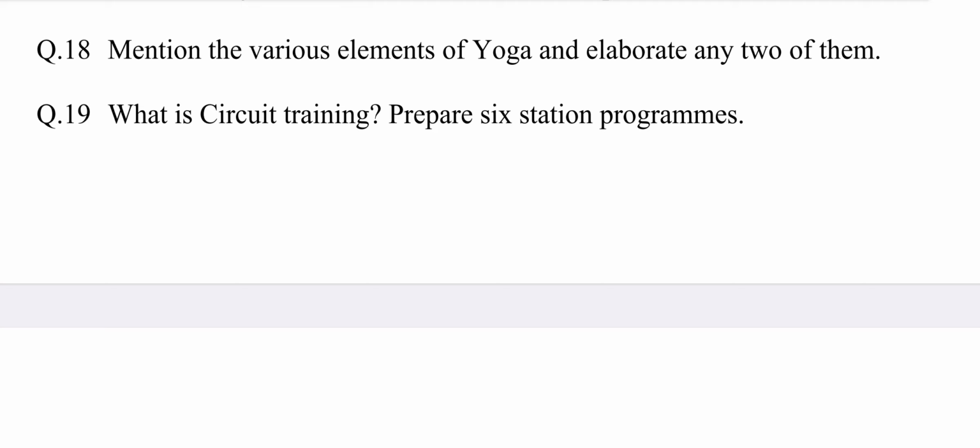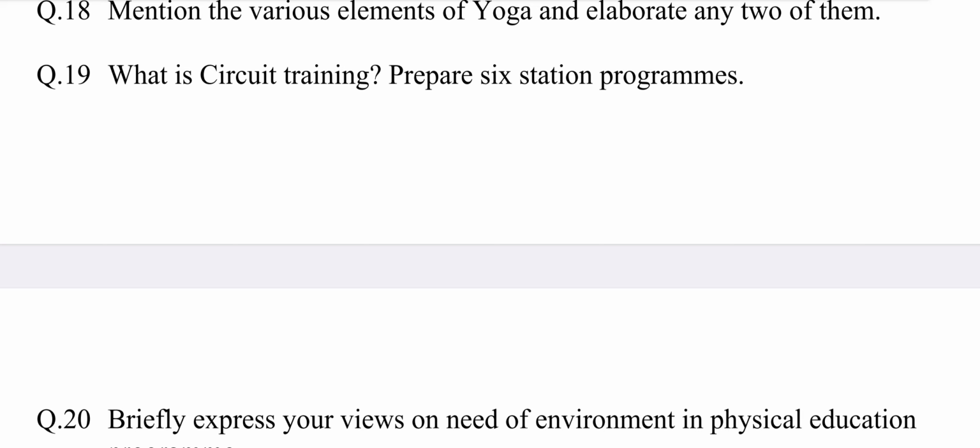This question is selected from chapter number 6, Yoga. The answer may be: the various elements of yoga are as listed below. Number 1, yam. 2, niyam. 3, postures. 4, breath control. 5, discipline. 6, concentration. 7, meditation. 8, samadhi.